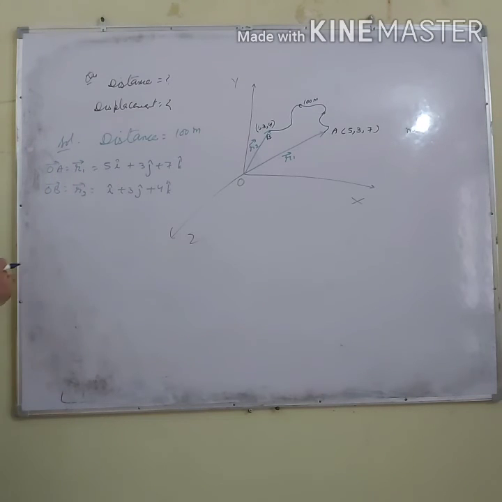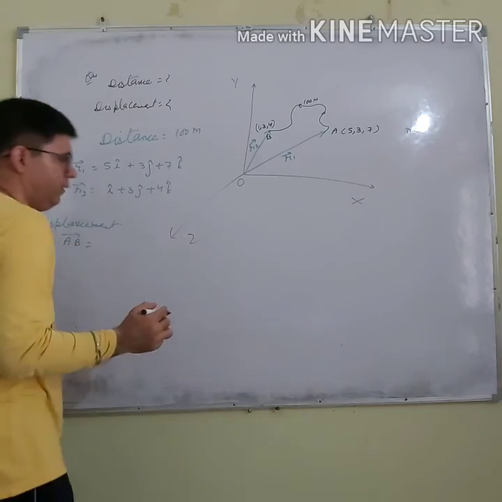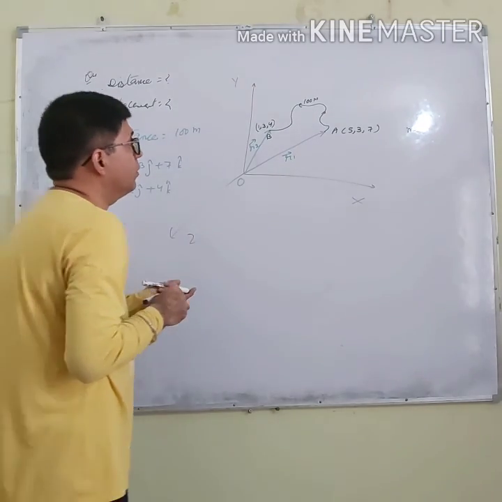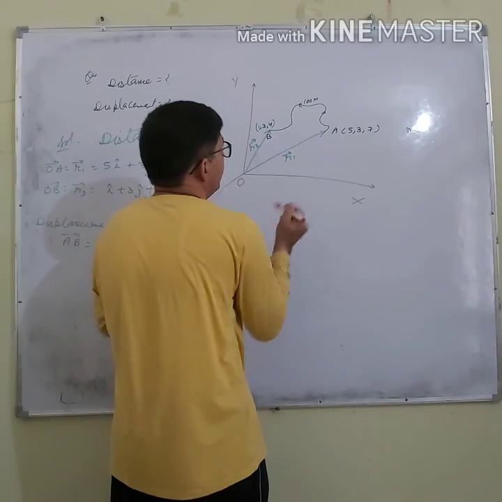Right? Now what is displacement? Change in position. What is the initial position? Initial position is A. What is the final position? B. Initial to final, that is this AB.